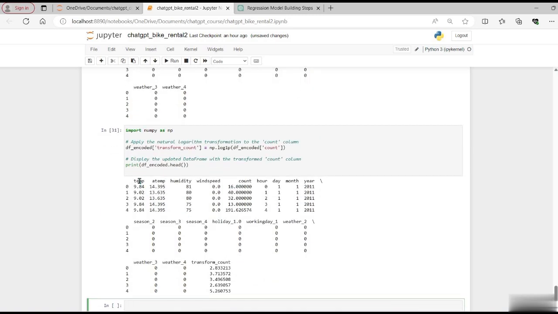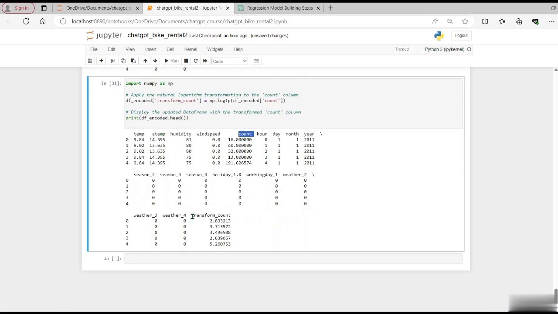Now we have these columns like temp, atemp, humidity, wind speed. We have the original column called count, and now we also have the transformed column called transform_count, which holds the log values. So 16 is the original value and its log value is 2.83. Similarly, the original count value of 40 has a log transformation value of 3.713, and so on.